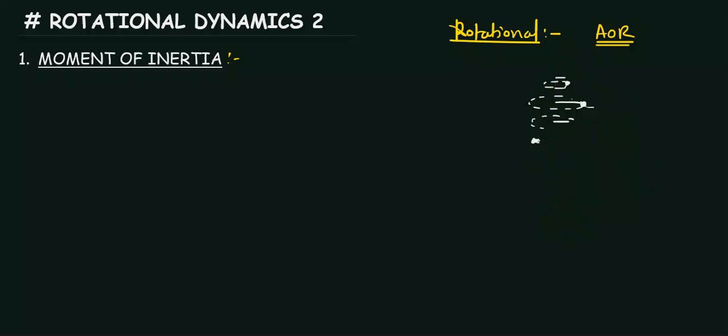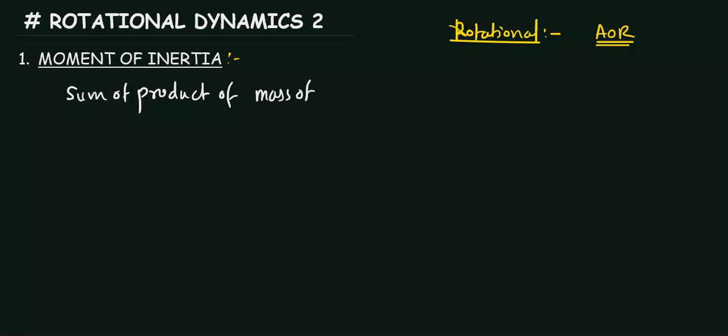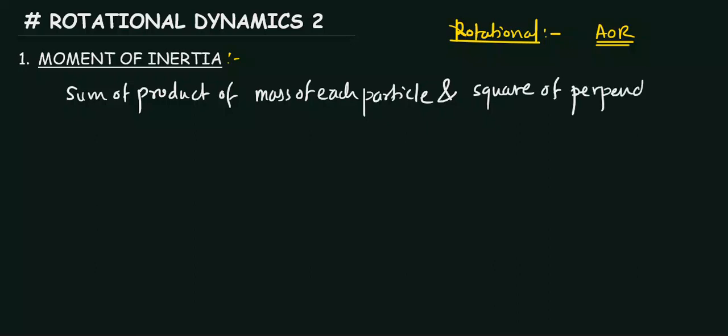So let's see what is moment of inertia. Moment of inertia is defined as the sum of the product of the mass of each particle and the square of the perpendicular distance of that particle from the axis of rotation.